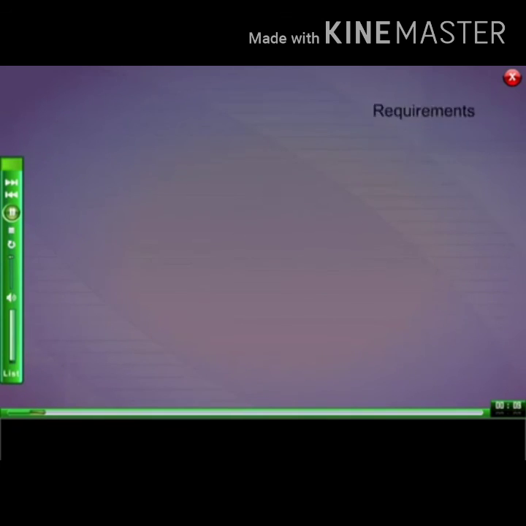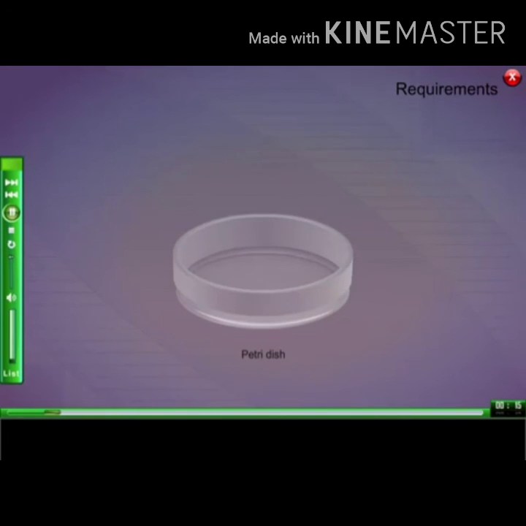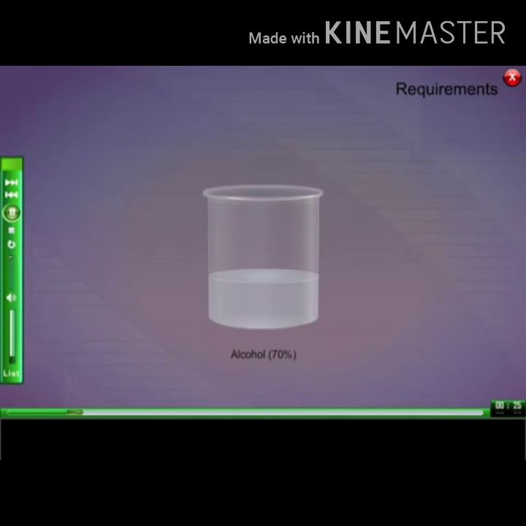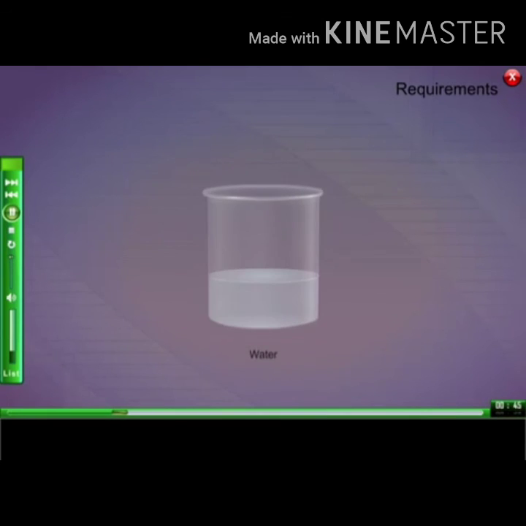To demonstrate that light is necessary for photosynthesis. Requirements: potted plant, petri dish, boiling tube, alcohol 70%, iodine solution, Bunsen burner, forceps, beaker, water, dropper, black paper.